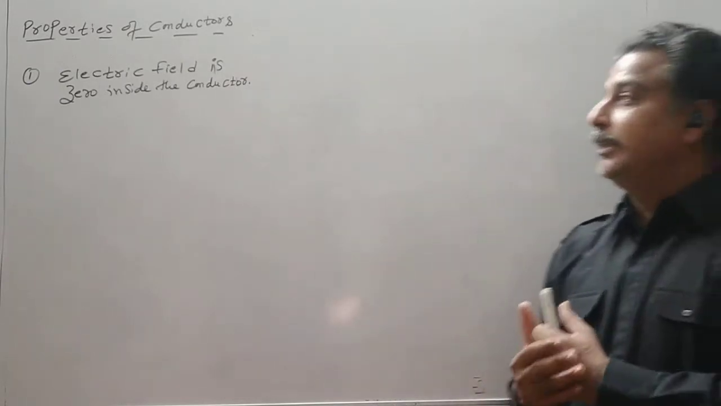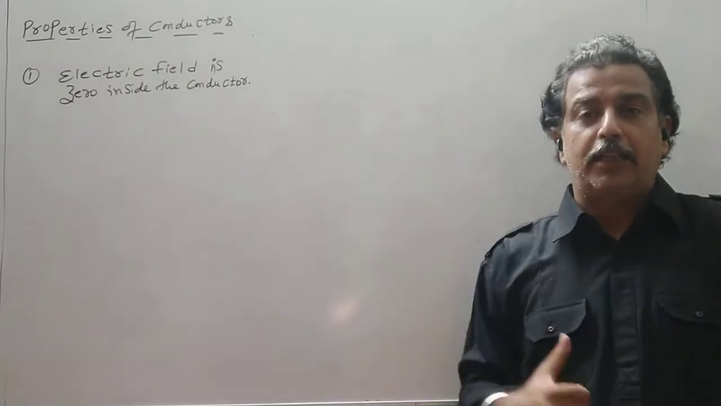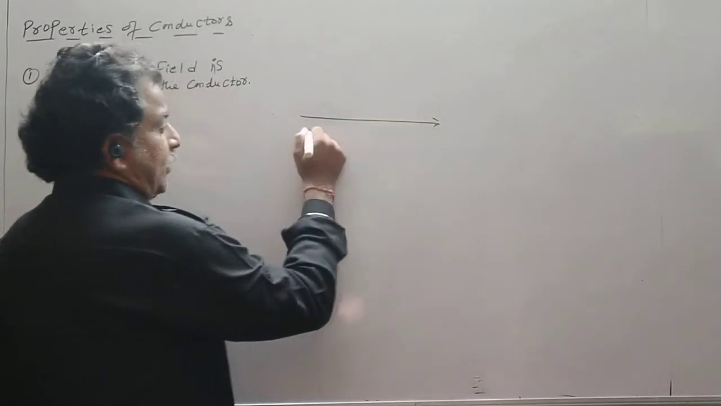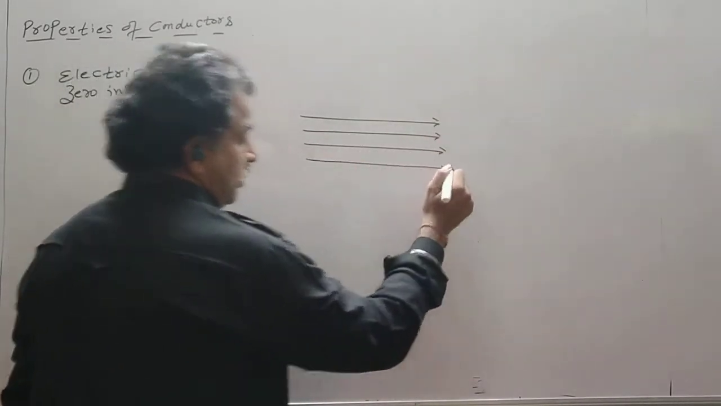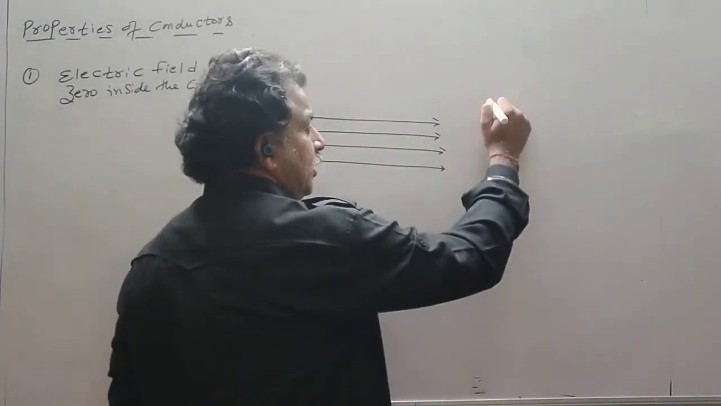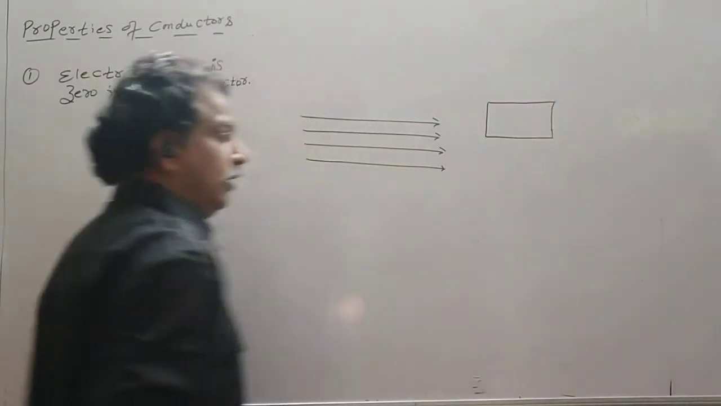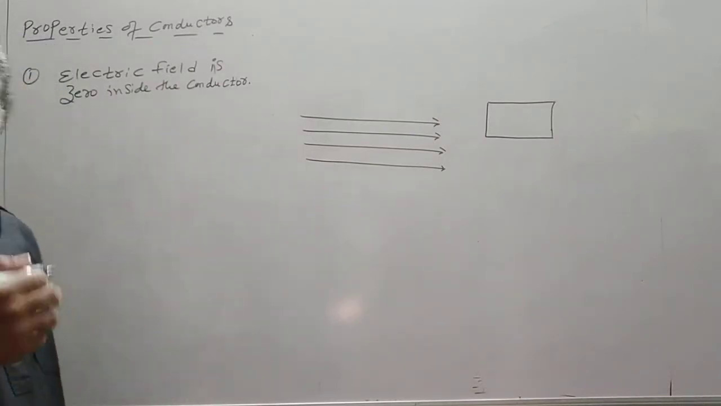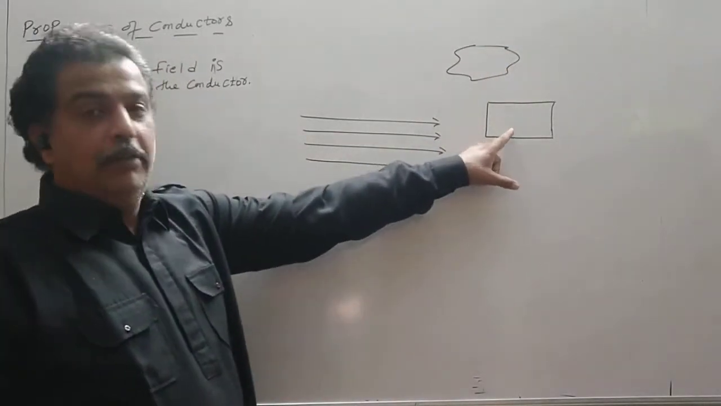Now what will happen if I keep that conductor inside the electric field? Now let us see that there is an external electric field. So this is an external electric field given to us. Now let us take a conductor in the form of a rectangle. It can be any shape, not necessarily a rectangle. It can be irregular shaped also, like this. Now this is the behavior.